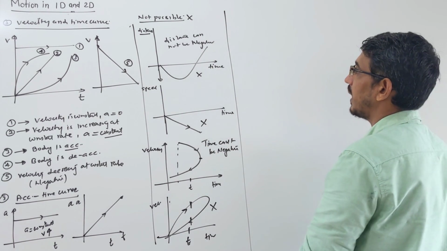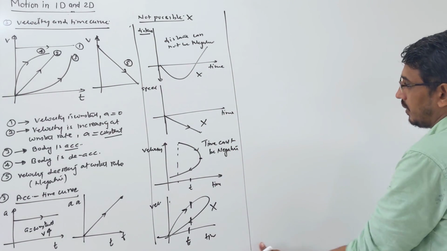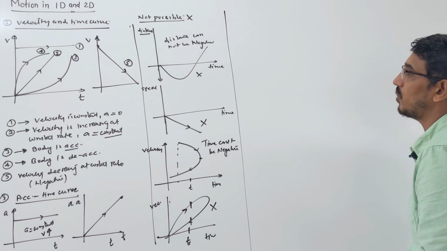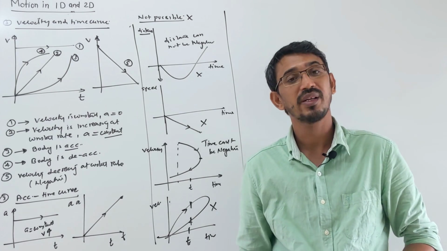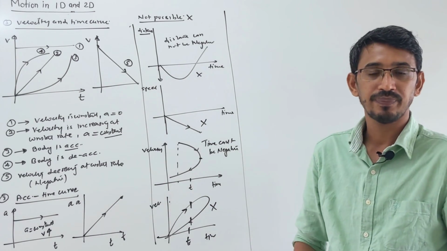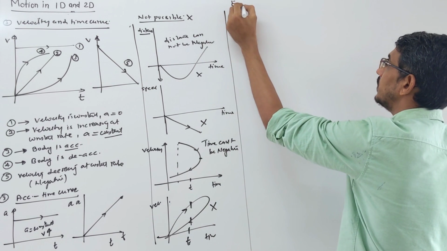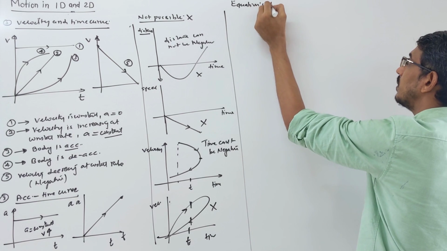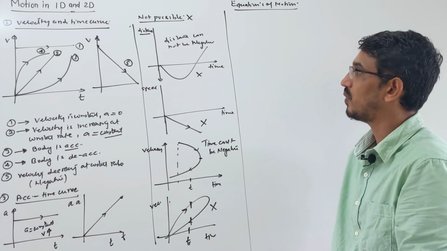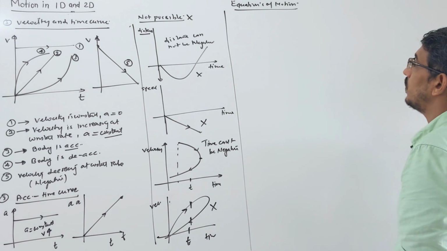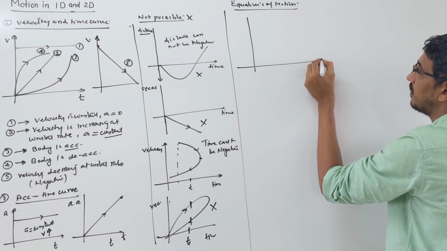Okay, these were some wrong curves. You should understand that time cannot be negative, and distance and speed also cannot be negative. Now we will derive our equations of motion, which you already know, with the help of graphs. We're learning graphs, so let's continue. So what I am writing here is equations of motion. Let's see the equations of motion with the help of graphs. I am drawing a graph between velocity versus time.